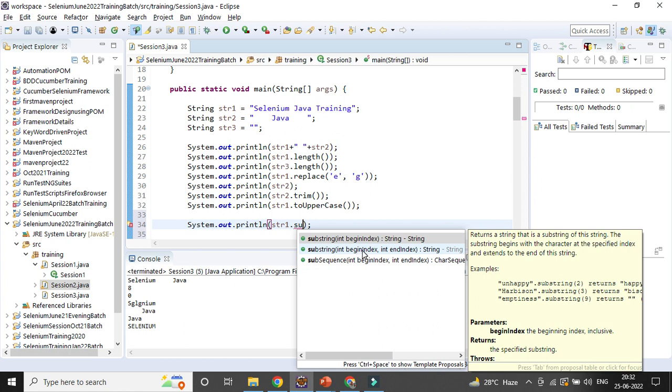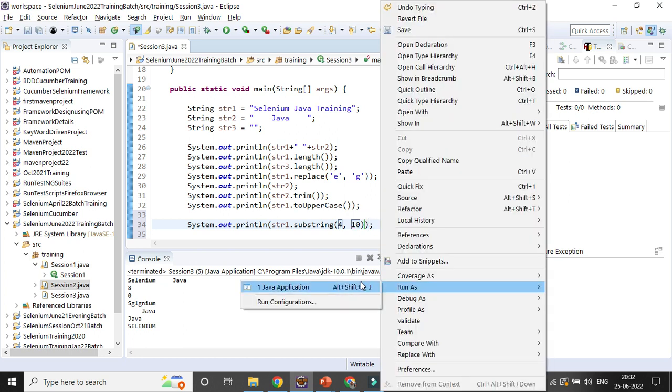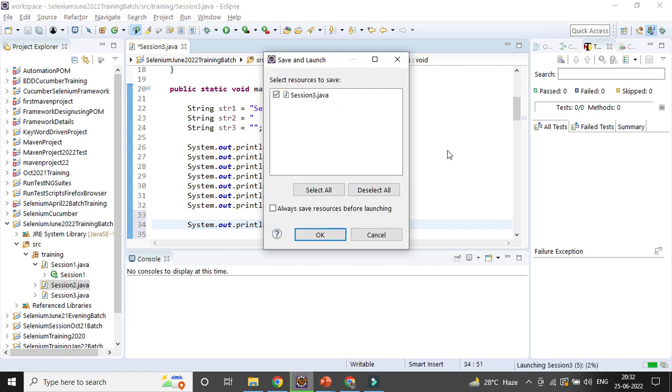Suppose you give substring the begin index as 4 and end index as 10, right? You can print out the middle value only, from the 4th to the 10th. In case you are giving the start index only, then after the start index, all the remaining values will be printed out. That is the only difference.